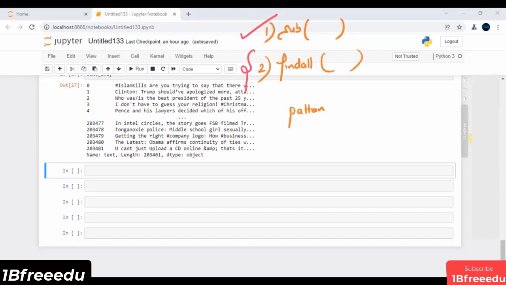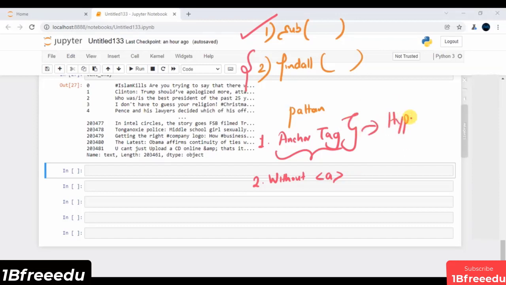So first and foremost, let's try to discuss both scenarios. The first scenario is, hey, I can have some kind of anchor tag in my data. Again, this term is pretty much specific to web development. And the second scenario, hey, let's say we do not have any anchor tag in my data. Imagine this is the second scenario that you can have. Of course, in the context of web development, an anchor tag is typically a hyperlink which is used to link one page to another. So whatever website or hyperlink you have seen, most of that is typically written inside this anchor tag.